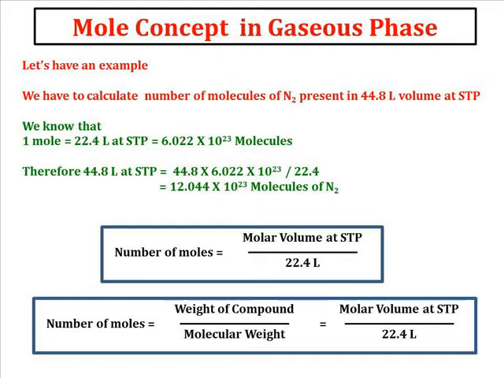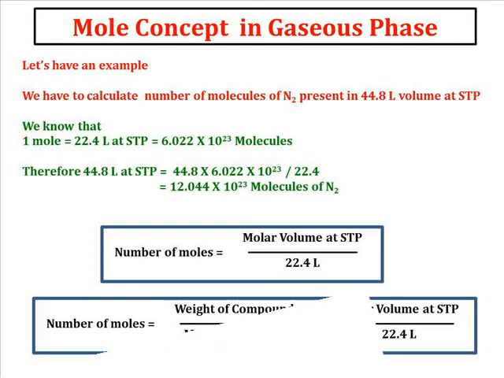Hence we can derive a formula that number of moles equals molar volume at STP divided by 22.4 liter, and we can combine both formulas. We derived previously that number of moles equals weight of compound upon molecular weight, which is equal to molar volume at STP divided by 22.4 liter. So these are the two main formulas of mole concept.